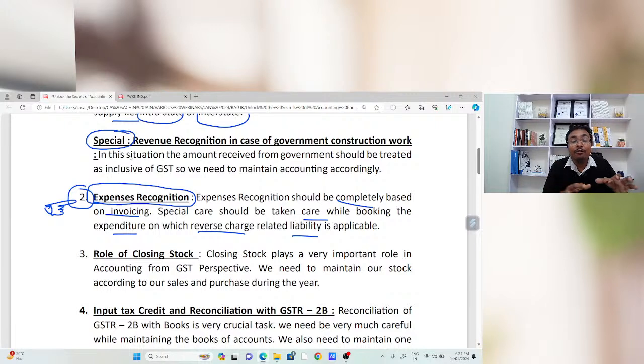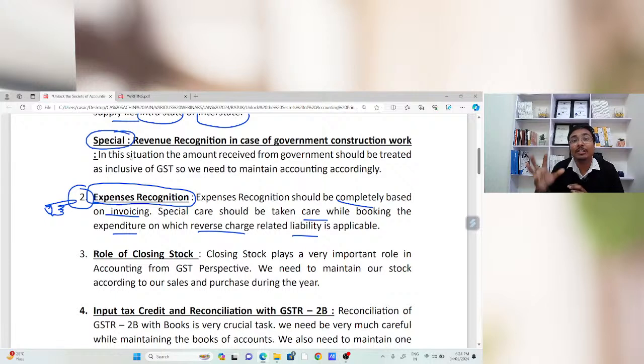If there is any invoice related to legal or advocacy services, you need to ask the chartered accountant or the GST or tax consultant whether GST RCM will be applicable or not. And if RCM is applicable on legal services, you need to book the accounting as per the provisions of RCM.